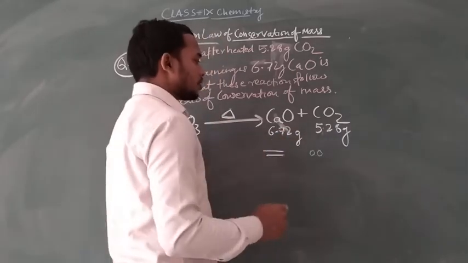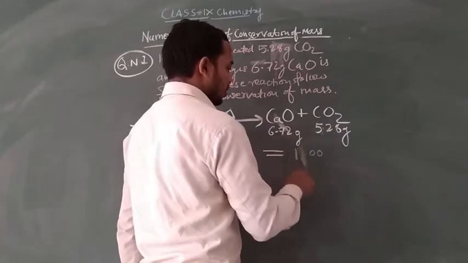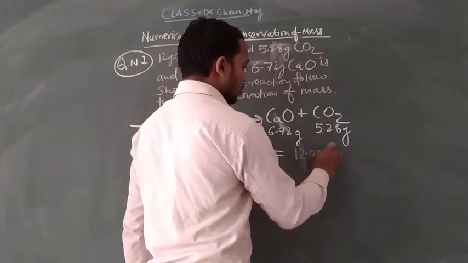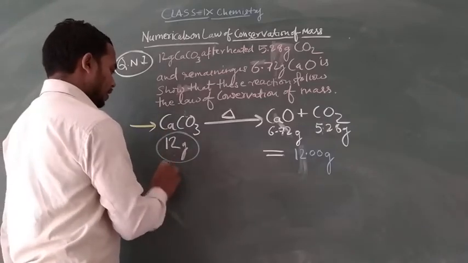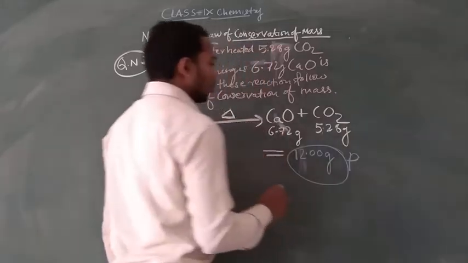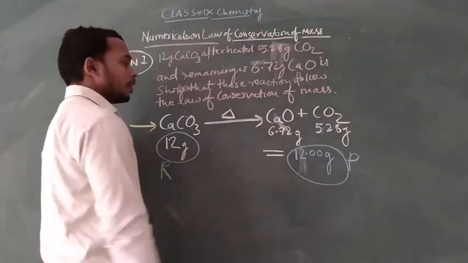6.72 plus 5.28 is 12.00 gram. Here is our reactant and here is our product. So the amount of product is equal to the amount of reactant.